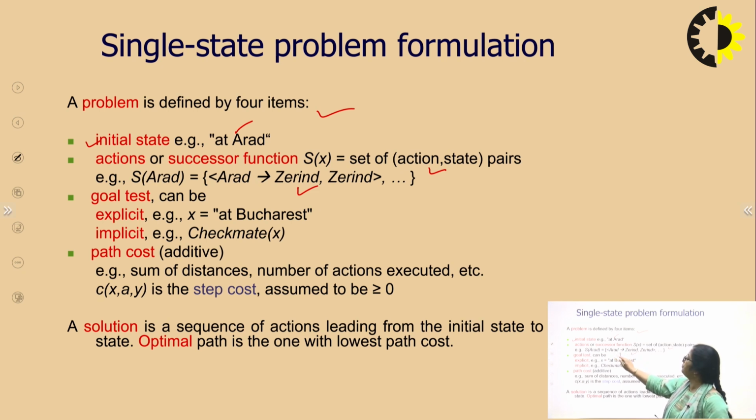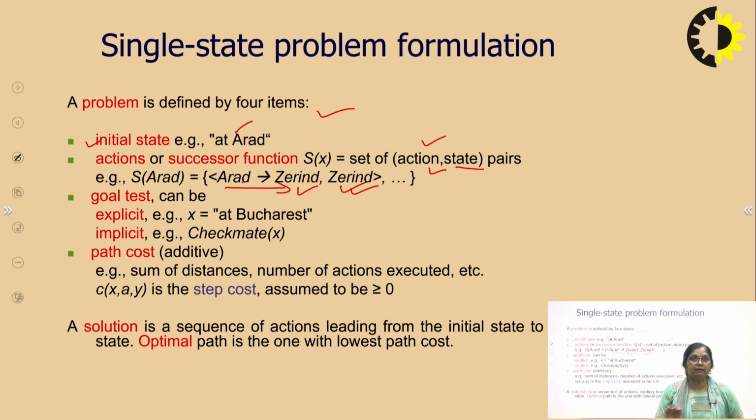After driving from Arad to Zerind, we reach Zerind. The successor action is defined after this. What is my action? Driving from Arad to Zerind. What is my next state? That is Zerind. We are in Zerind now.